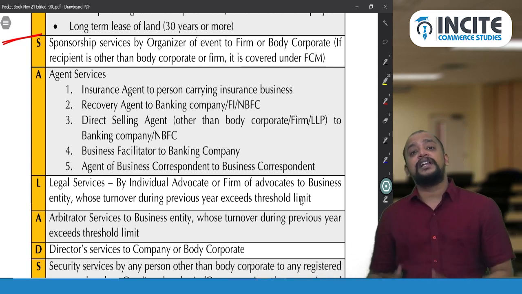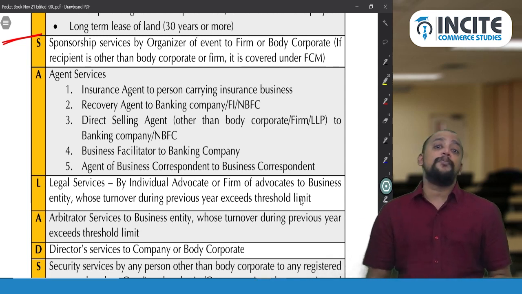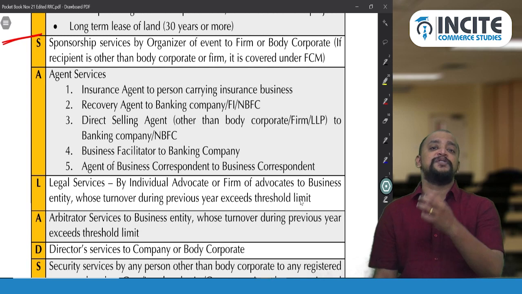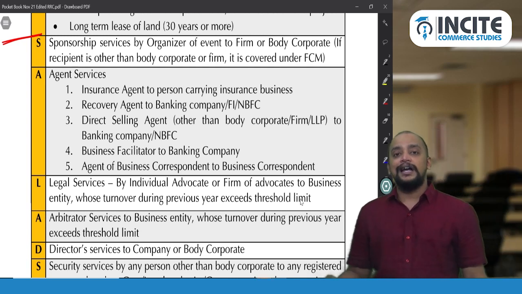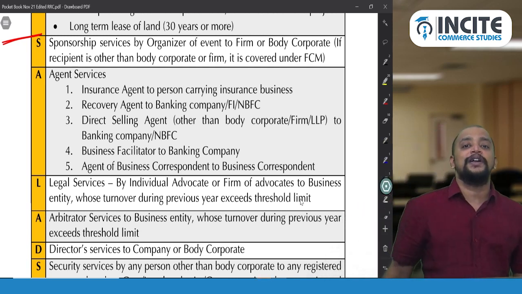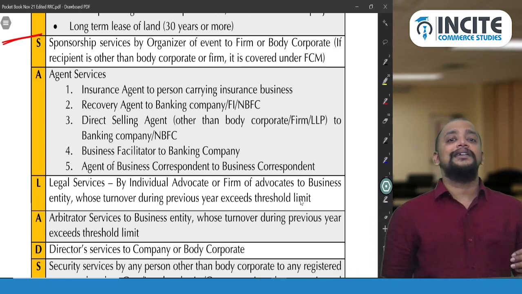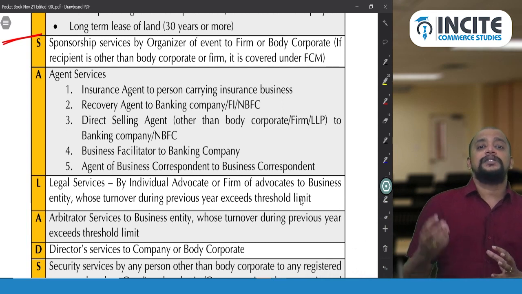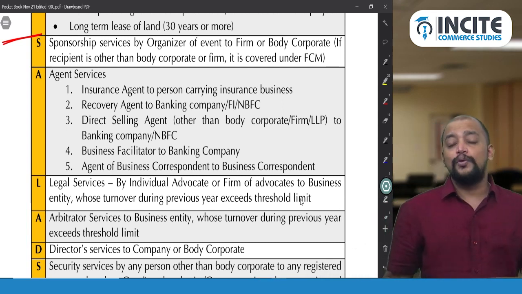But what is covered under RCM is this: the business correspondent will appoint an agent, and that agent provides services to the business correspondent, for which the business correspondent will pay commission, and that commission is taxable under RCM in the hands of the business correspondent. Here we also have an exemption in this context. So what is that exemption?